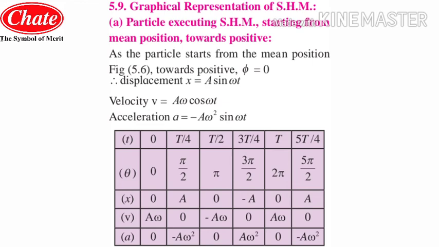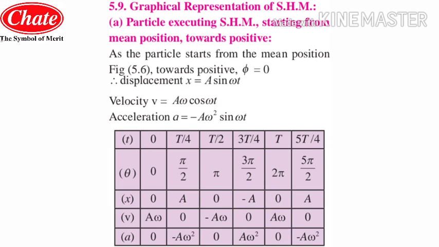So on, now in exactly the same manner we will use the equation of velocity. So the equation for the velocity is a omega cos omega t. First of all we will put the value of 0, that cos 0 is 1, so the value of velocity will be a omega. Now we will put the second value, that is pi by 2, which is cos 90. So cos 90 is 0, so the entire velocity will be 0.